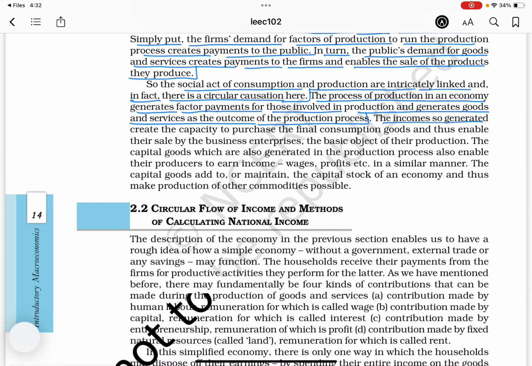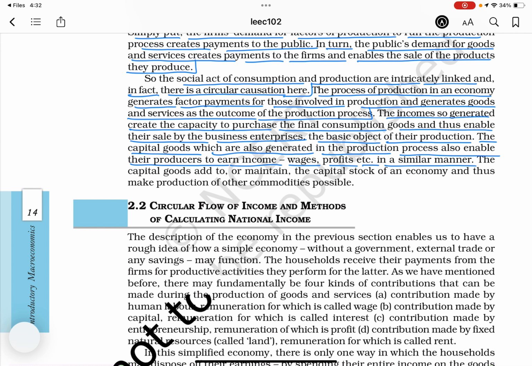The income so generated creates the capacity to purchase the final consumption goods and thus enables their sale by the business enterprises, the basic object of their production. The capital goods which are also generated in the production process also enable their producers to earn income, wages, profits, etc. In a similar manner, the capital goods add to or maintain the capital stock of an economy and thus make production of other commodities possible.